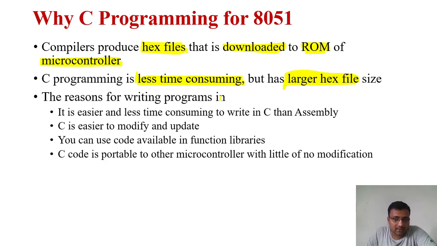The reasons for writing programs in C: it is easier and less time consuming to write C than assembly. Writing C programming is easier and less time consuming than assembly level programming. We'll compare both the programmings. Then C is easier to modify and update. Suppose you want to change the controller or modify the code, then just a little bit of modification is required in C, and we can use the same C code for another controller as well. So modifying and updating is easy in C.